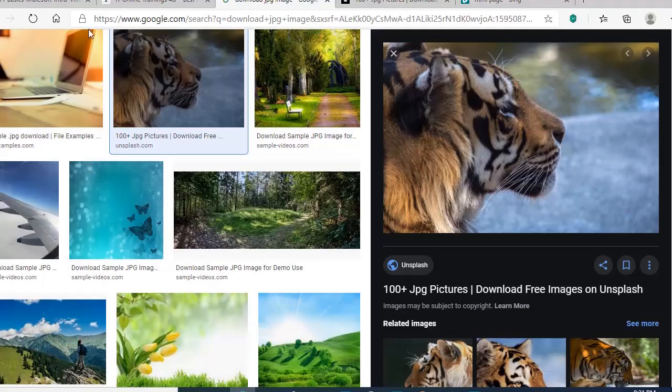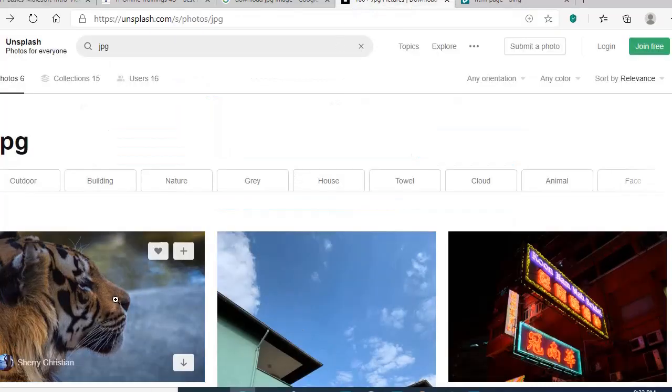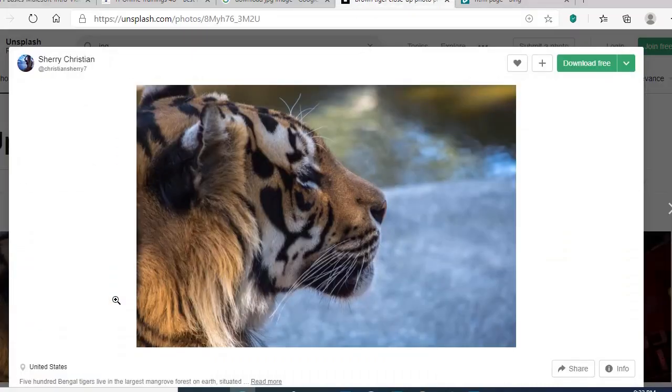We have two different formats which a programming language will understand. That is nothing but the XML format or the JSON format. As a human being, we can understand this is a tiger image, right?